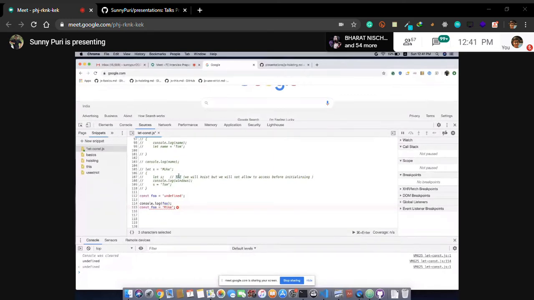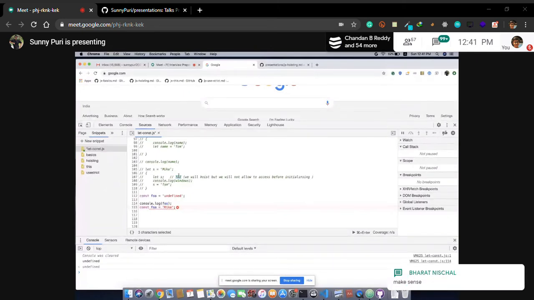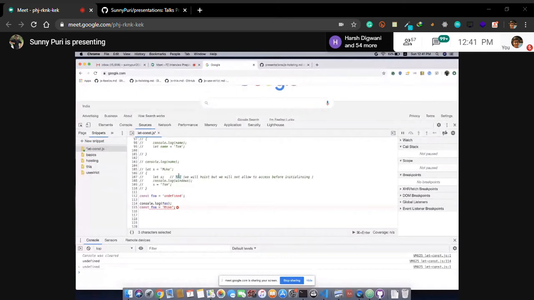So they introduced it for const, then they said we'll apply the same thing for let. We will not allow a user to access a variable before initialization. Right? Is it making sense? Nice. So they said const means only one value. You cannot change a value. Then if it is hoisted, in case of declaration you are having undefined, then the user is changing it in a different line. So they say you can do it like this in case of let, but we will not allow a user to access it before initializing. So this is pretty much clear, I think.